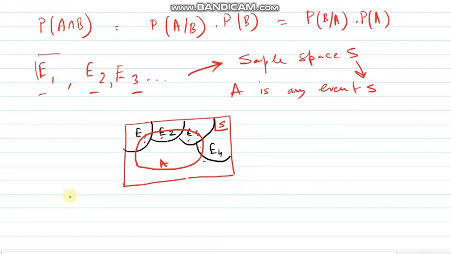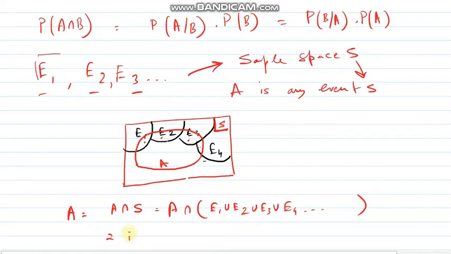So now what is A? This A event, we can take as A intersection S. How can we take it this way? Because for this A event we are finding the common part of the A event and the total set, that will be A intersection S. Now the S event, we can further write as E1 union E2 union E3 union E4, and further we can proceed for all the events. So that will be A intersection E1 union A intersection E2 union A intersection E3.